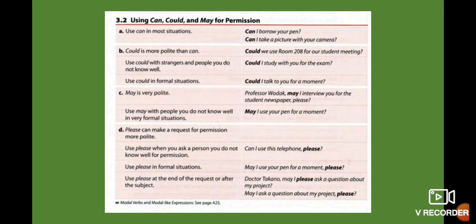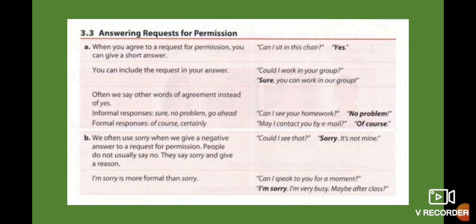Or maybe, can I please use this telephone? Remember, we can use please in two places: at the end of the request, or after the subject. You use please in formal situations. May I use your pen for a moment, please? Or may I please use your pen for a moment? At the end of the request or after the subject. And then we have this one.